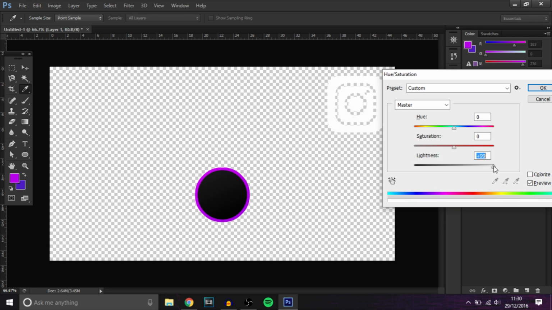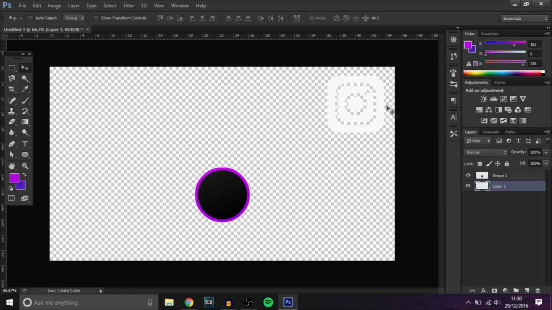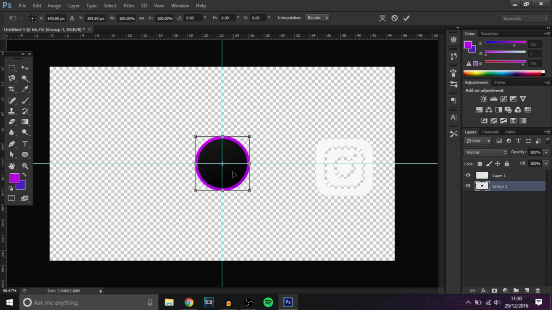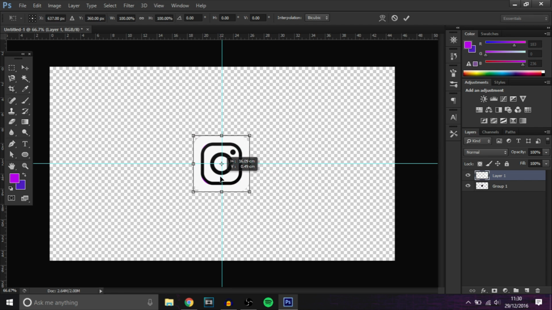So we want to make it white. You can maybe a bit before, like an offset white. Bring it above the circle. Now we want to make sure it's right in the middle. So if you get the rulers up and bring it into the middle. Control T, bring it into the middle.